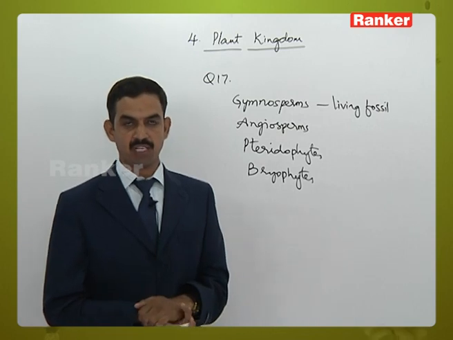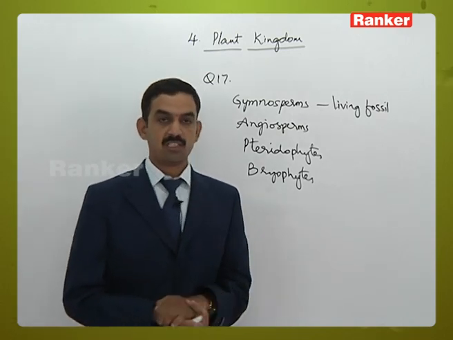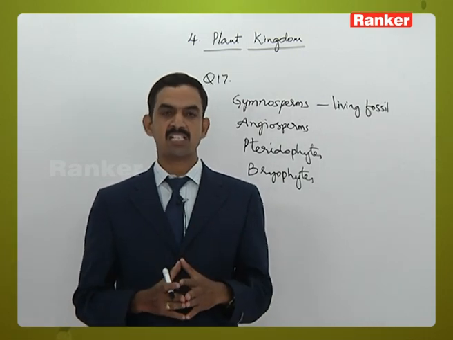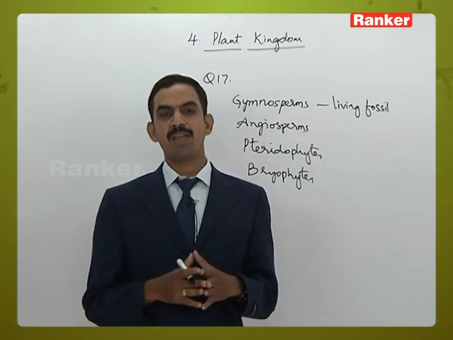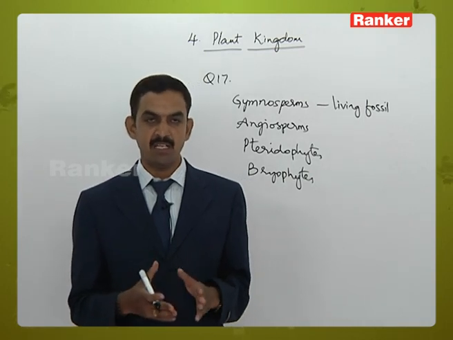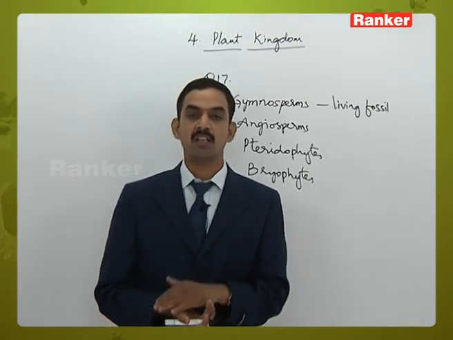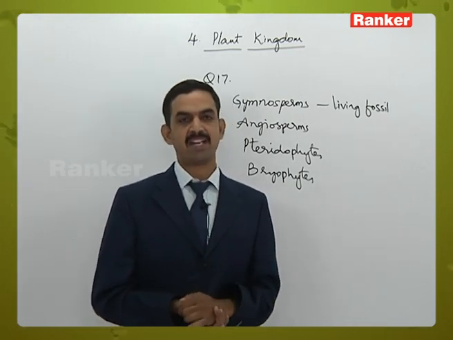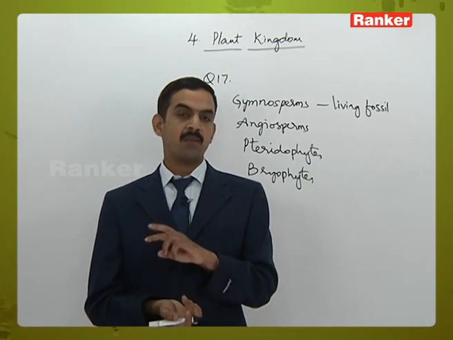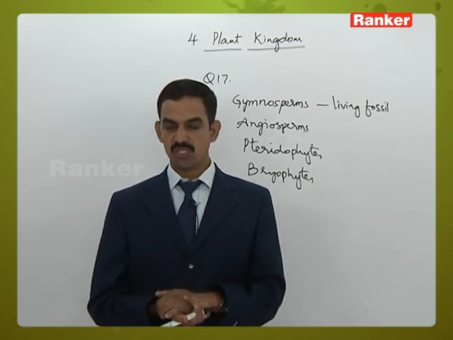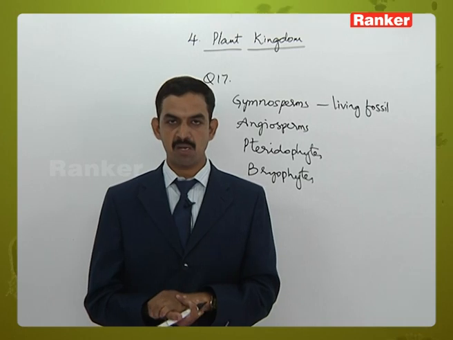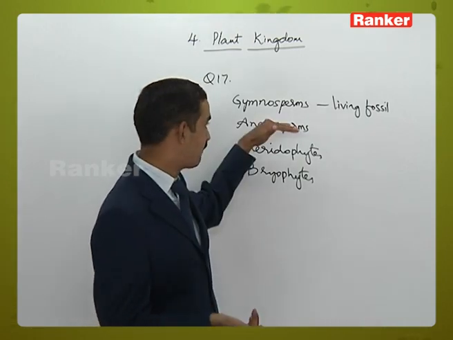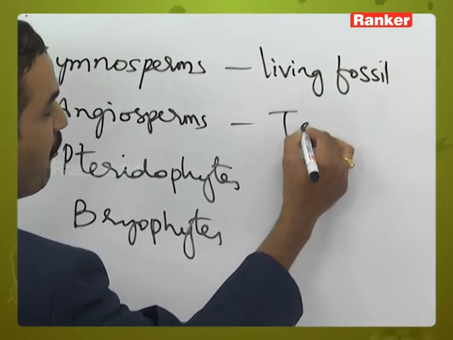Next one, triple fusion. Here in angiosperms, double fertilization will take place, in which the first fertilization, that is taking place between male gamete and female gamete, is called syngamy, and the second fertilization is taking place between the second male gamete and the diploid secondary nucleus, which results in primary endosperm cell. Here 3 genomes are fused, so we call this second fertilization triple fusion. Syngamy and triple fusion combinedly are called double fertilization, which is a unique feature present in angiosperms. So triple fusion is present in